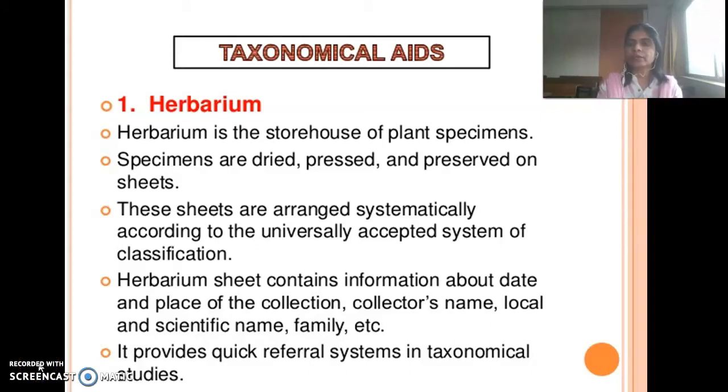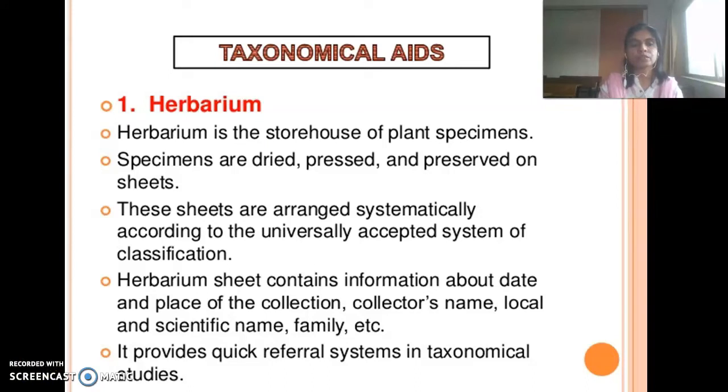So what is herbarium? Herbarium is a place or a center. They are mainly set up in botanical gardens, where the plant specimens are dried, pressed and preserved on a standard size sheet. Likewise, a collection of a number of herbarium sheets is maintained in that place. The center is called a herbarium.